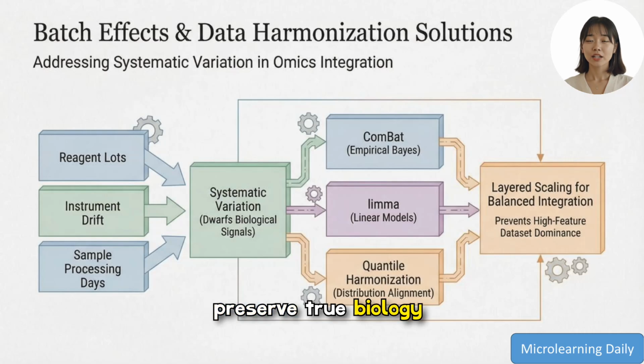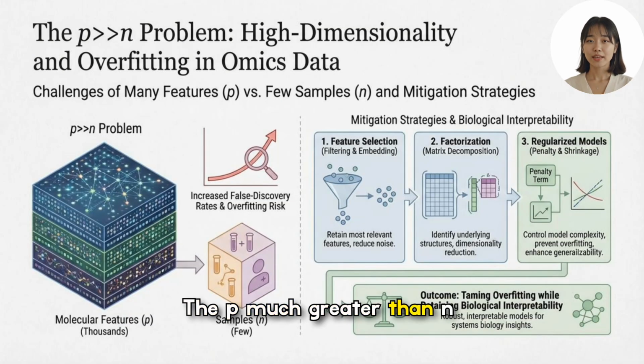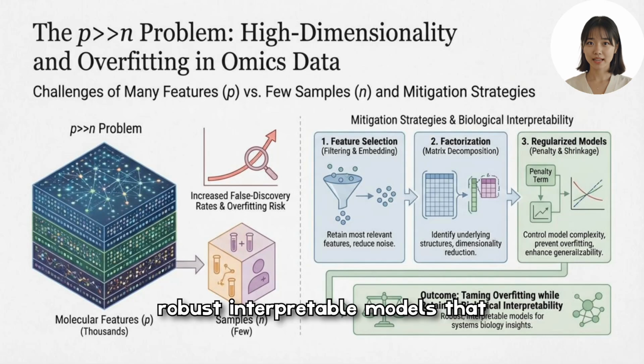The P much greater than N problem describes thousands of molecular features but few samples, which increases false discovery and overfitting risk. Effective mitigation combines targeted feature selection to reduce noise, factorization to reveal core structures, and regularized models to control complexity, producing more robust, interpretable models that tame overfitting while keeping biological relevance intact.